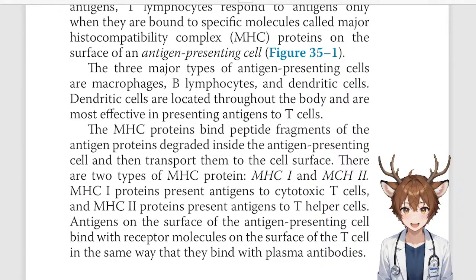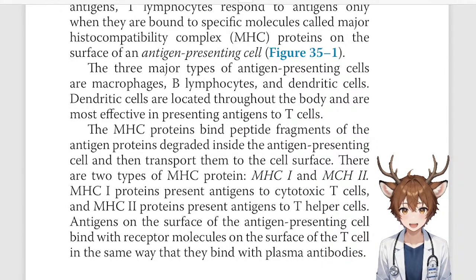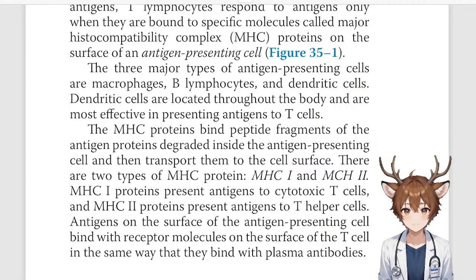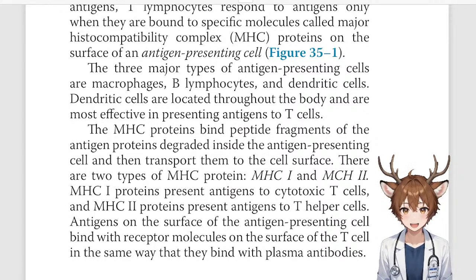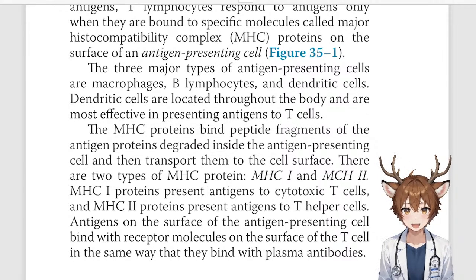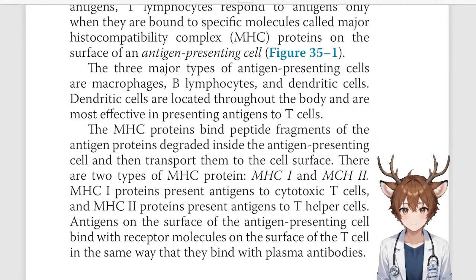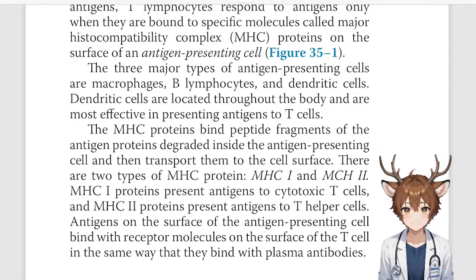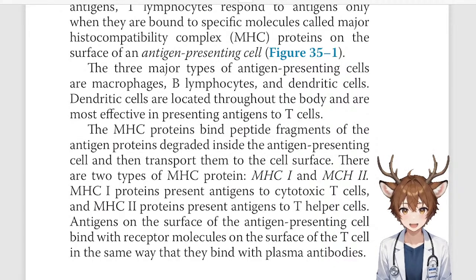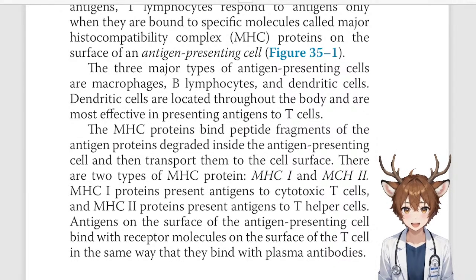The three major types of antigen-presenting cells are macrophages, B lymphocytes, and dendritic cells. Dendritic cells are located throughout the body and are most effective in presenting antigens to T cells. The MHC proteins bind peptide fragments of the antigen proteins degraded inside the antigen-presenting cell and then transport them to the cell surface.